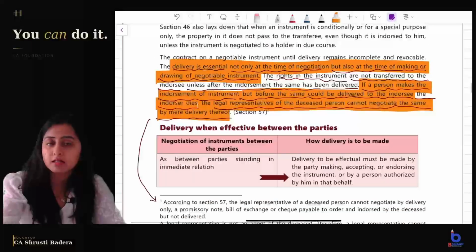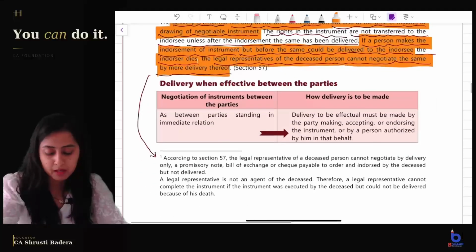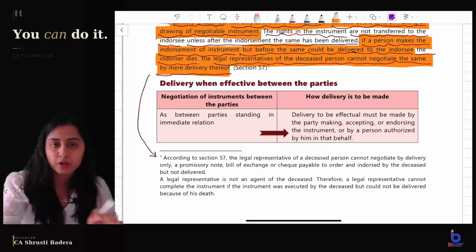A question can be asked, a case study question can be asked on this topic. You can also read these lines if you are not clear on this.